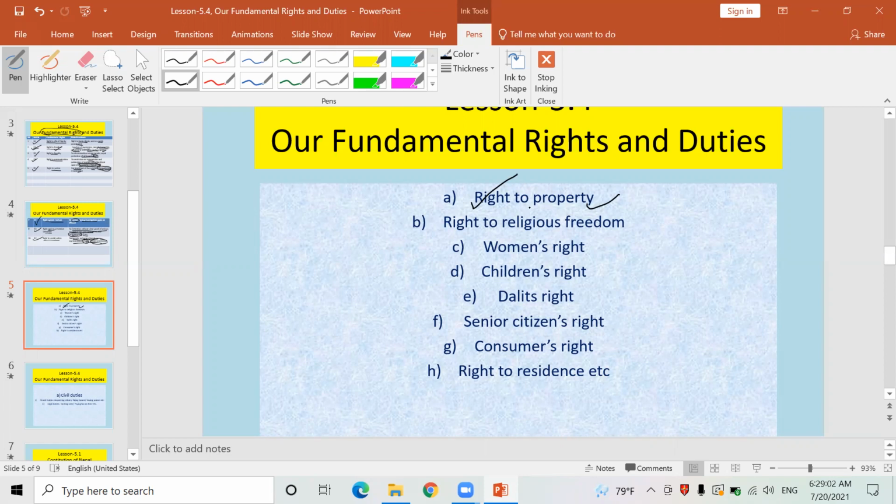The government cannot interfere in your activities which help you to earn money. It is called right to property.